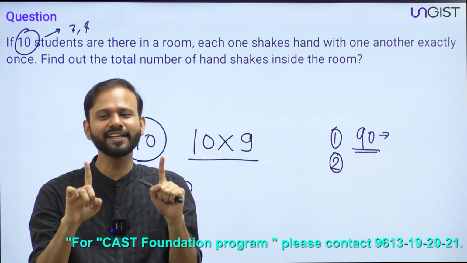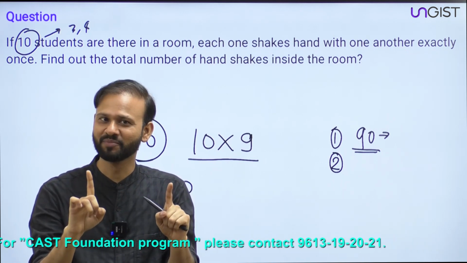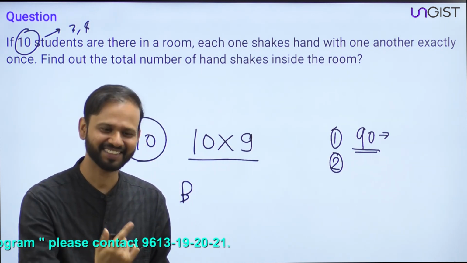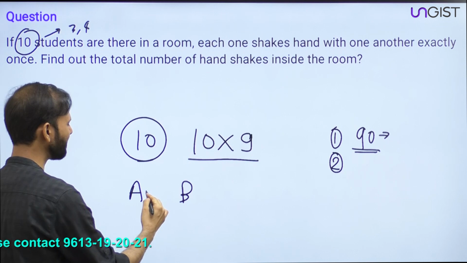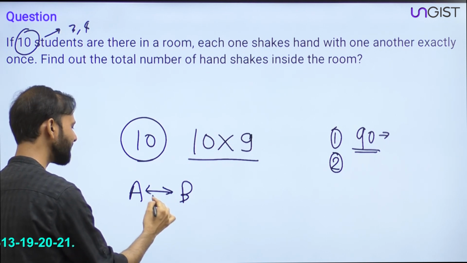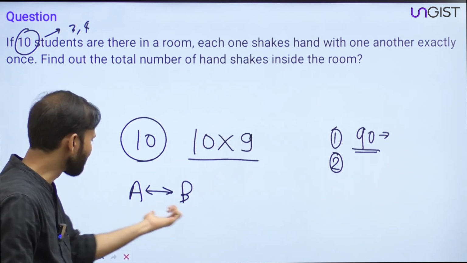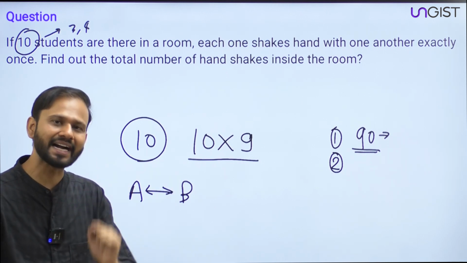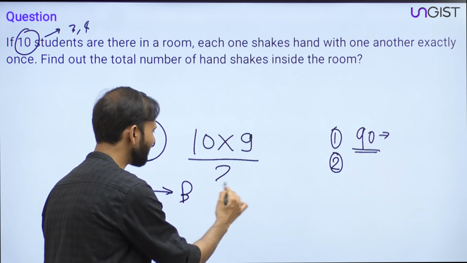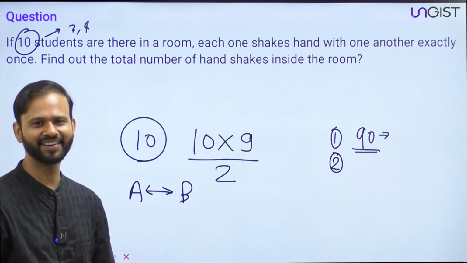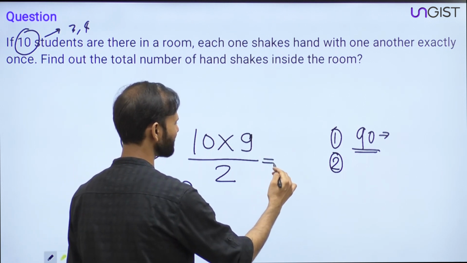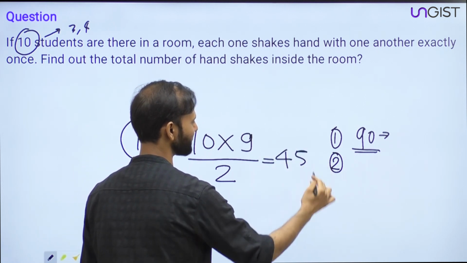So theoretically there are 2 handshakes, but practically there is only 1 handshake which is working for both of us. So when 2 people are shaking hand, then only one handshake happens and it is working for both of them. Since in one handshake 2 people are involved, that's why this number will be divided by 2. The answer is 10 into 9 by 2, which is 45. This is the right answer.